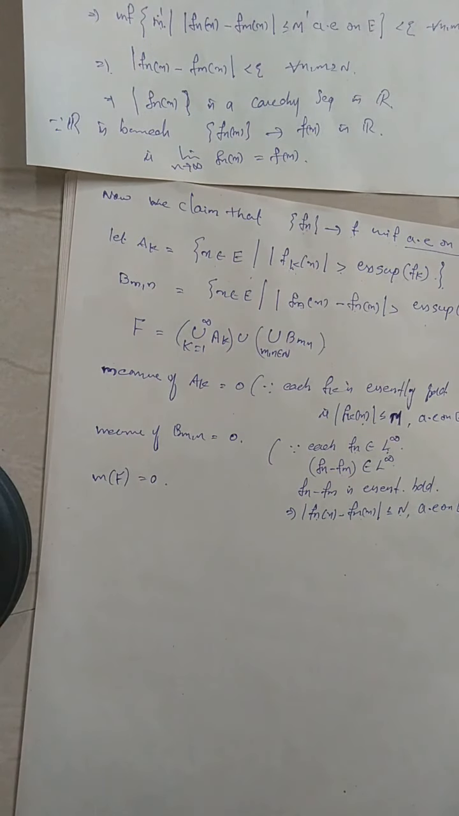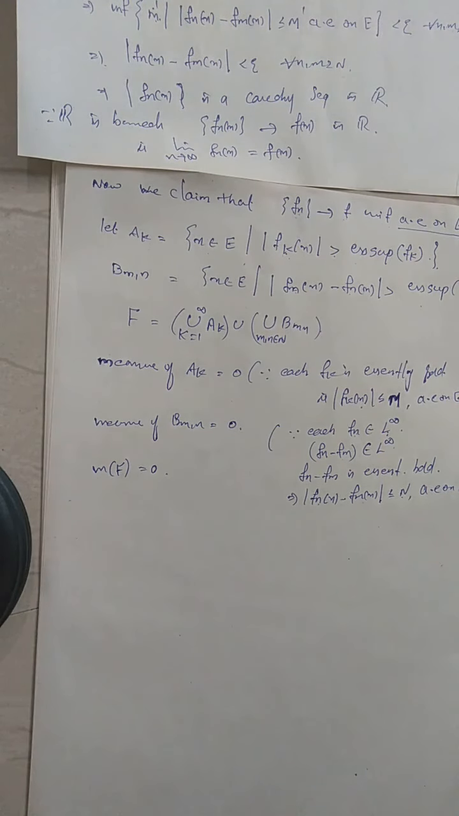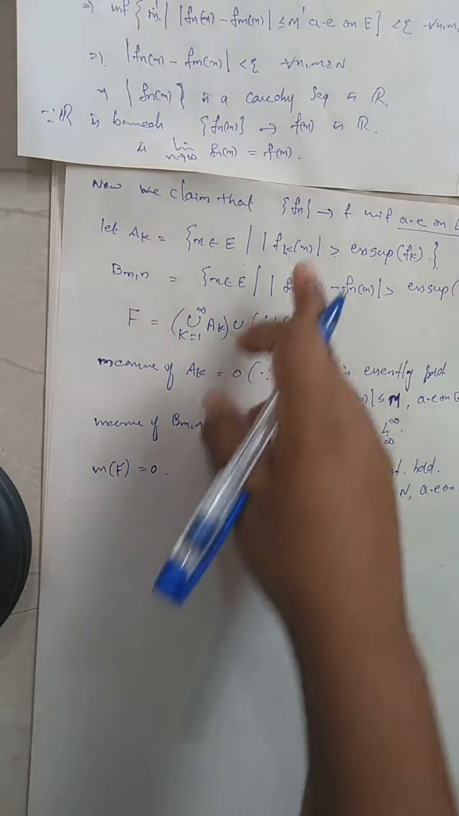If the measure of two sets is 0, then the measure of their union will also be 0, right? Those are the properties of Lebesgue measure. So you get the measure of F is equal to 0. So what is the measure of F? It is the union of these two sets.